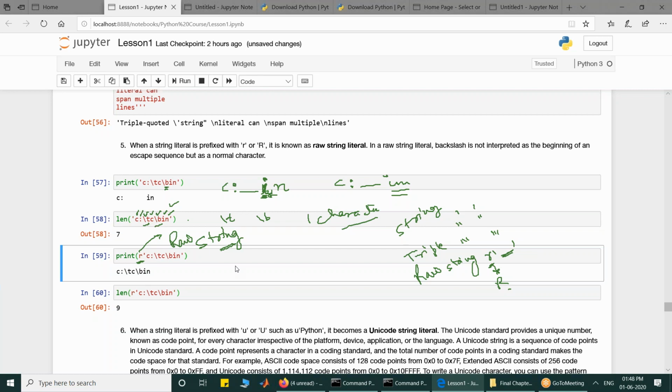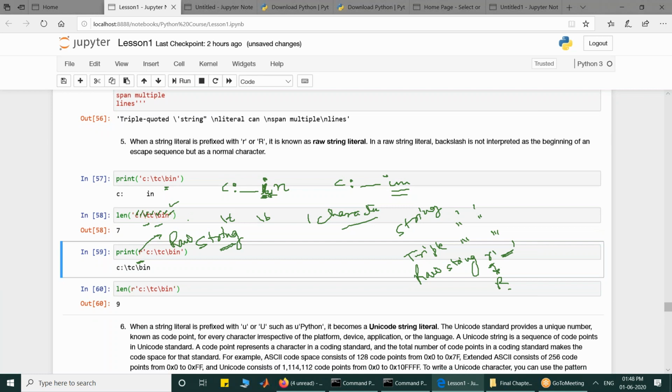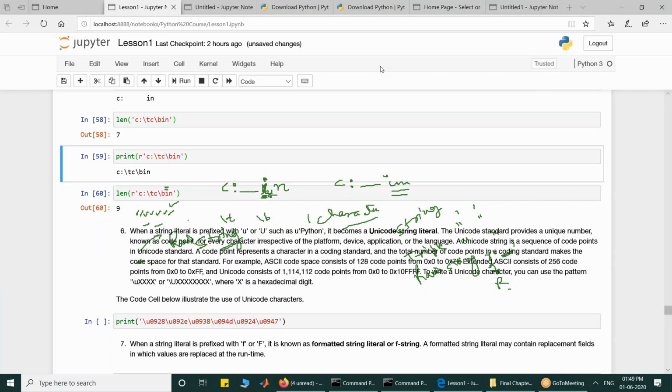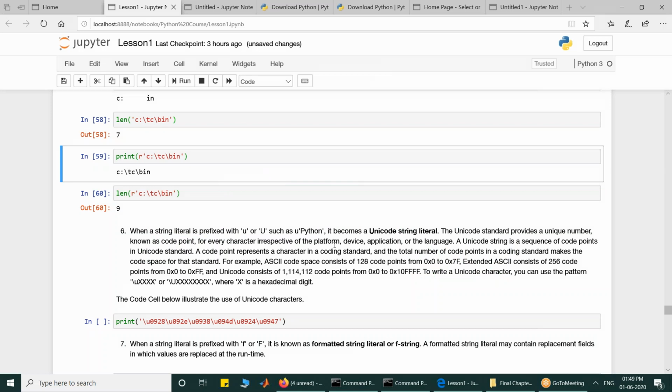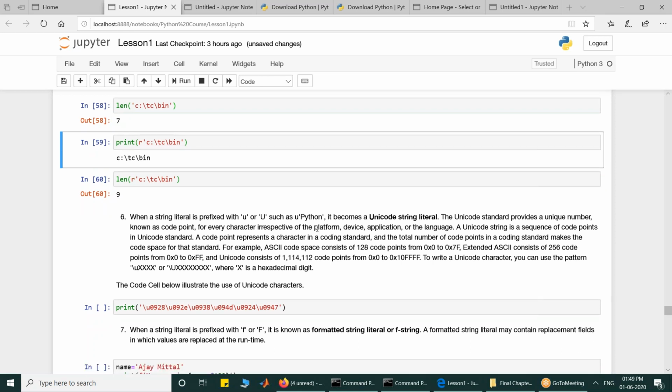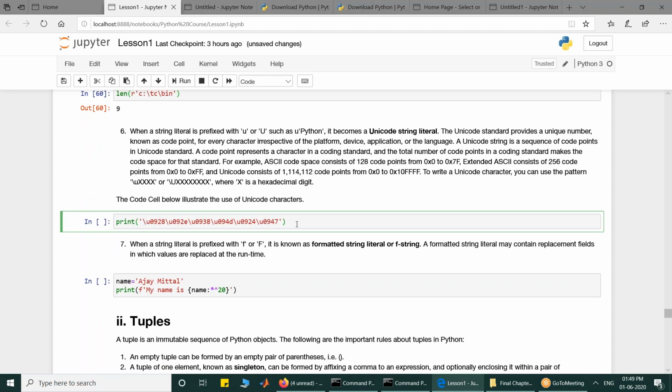So the next thing that you have is the Unicode string literal, which is not available in other languages, but Python supports Unicode characters, as I already told you. So this is a Unicode string literal. Now if I print this, this is the Unicode character, and if you print it, this will say Namaste. Okay, so these characters you can see from Unicode tables.